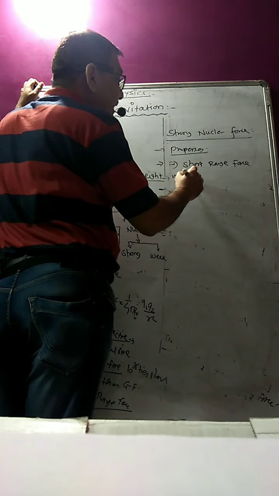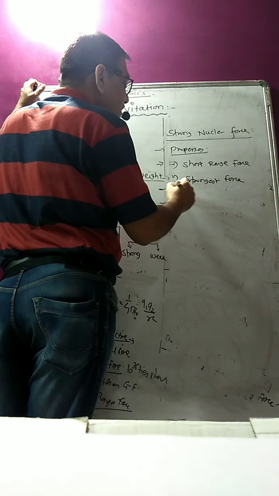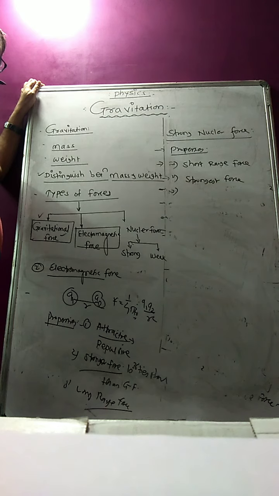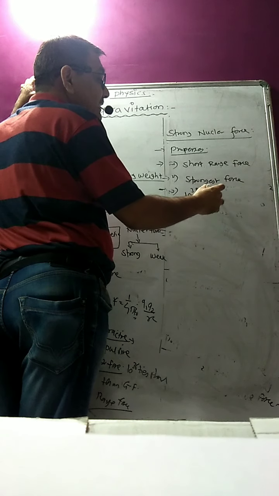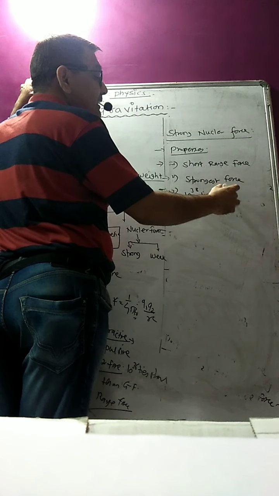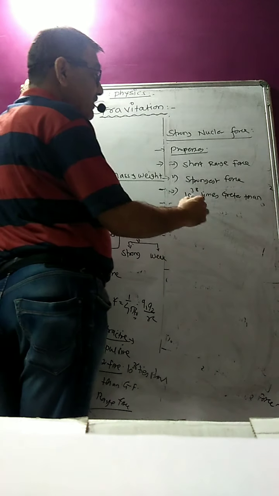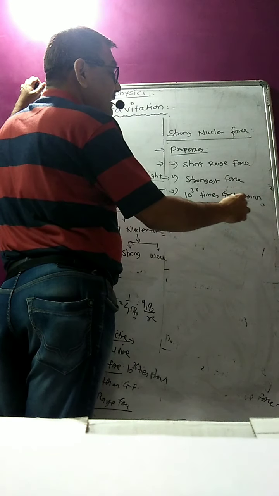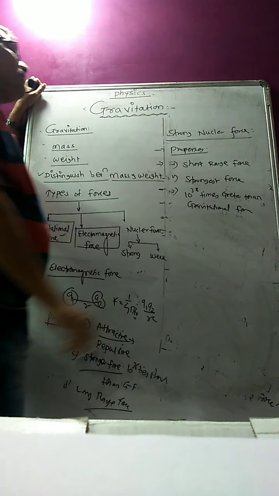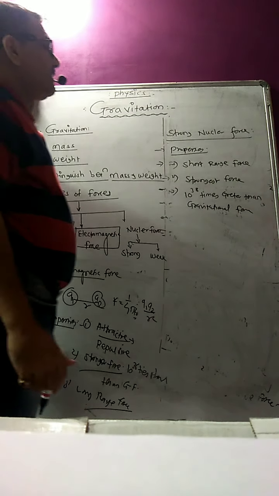It is the strongest force in the universe. So how much stronger is it? It is 10 raised to 38 times greater than the gravitational force. That is also a very important property of the strong nuclear force. It is 100 times, meaning 10 raised to 2 times, greater than the electrostatic or electromagnetic force. Just remember those points.